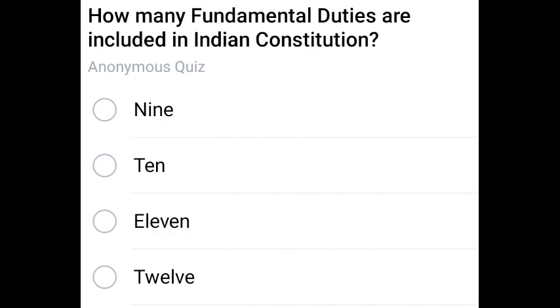How many fundamental duties are included in the Indian Constitution? 11. The correct answer is 11. Next question.